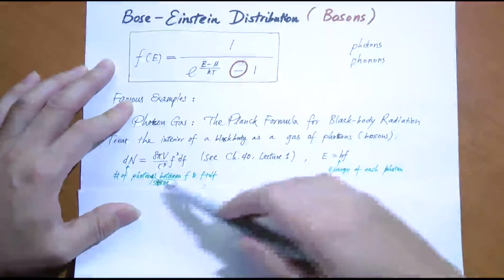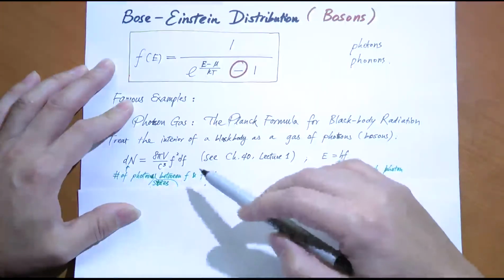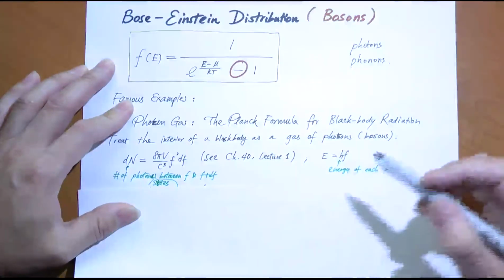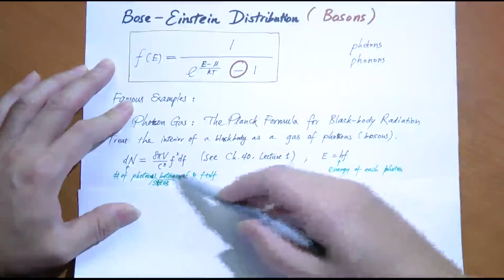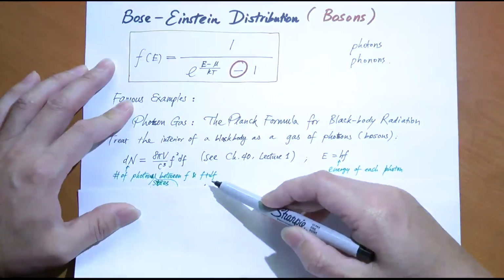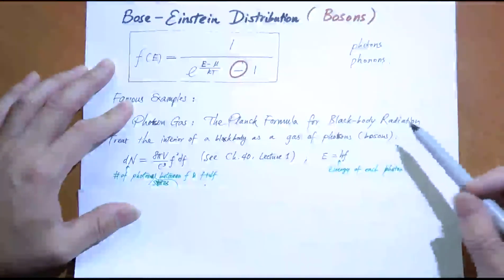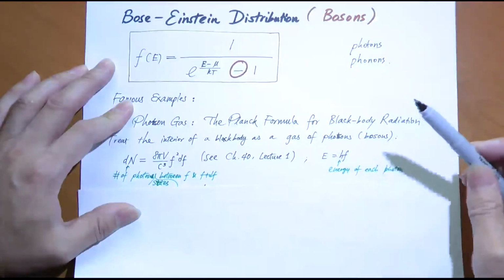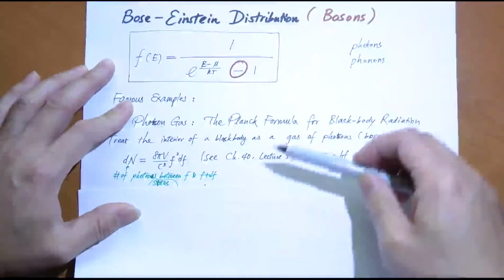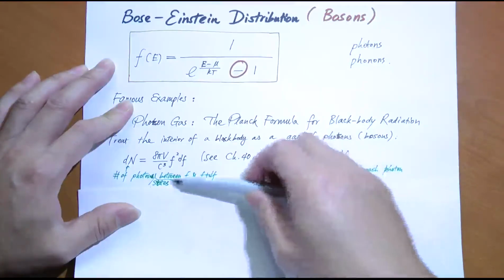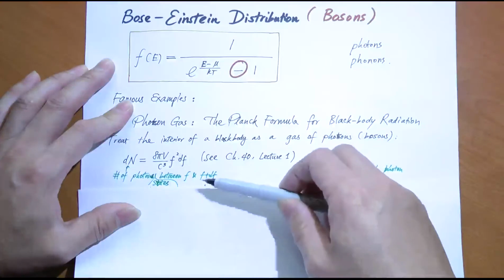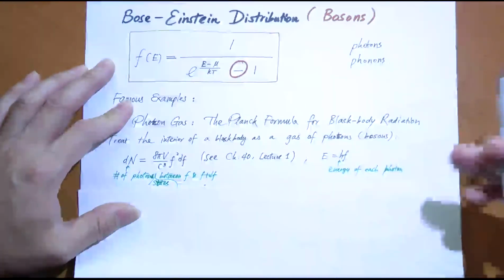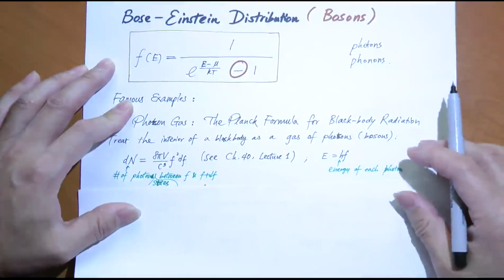So therefore, out of all these photon states between frequency f and f plus df, what is the total number of photons that actually can be found in these states? That will be the total number of available states multiplied by what? By the occupation probability, right? If there is an average of 60% occupation probability according to this formula, then only 60% of these states are filled with photons. So if you have 1,000 states, there will be only 600 photons to be found, because the occupation probability is only 60%.